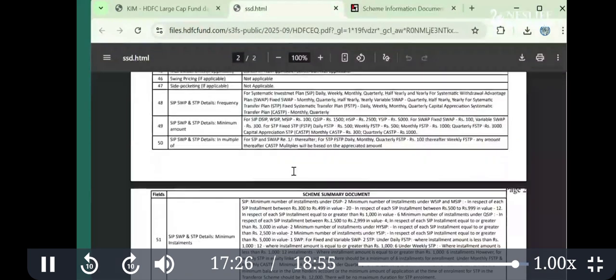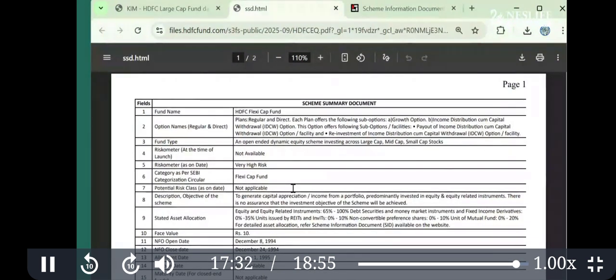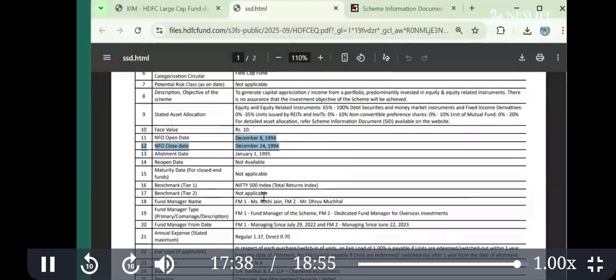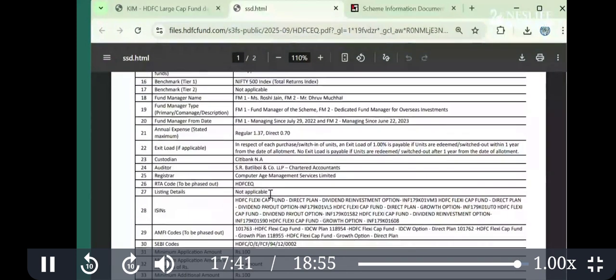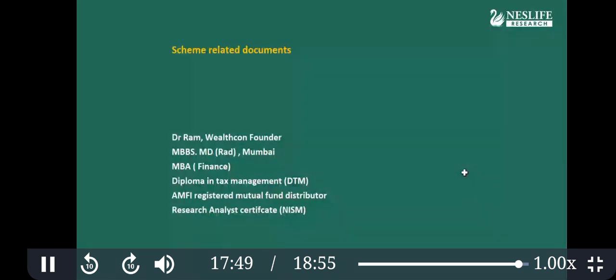For example, I downloaded one scheme summary. It's one to two pages, so you can start with reading this scheme summary as well. Everything is mentioned: when it was started, what the benchmark index is, and a summary. This is a once in a lifetime understanding or reading. Once you read one or two scheme related documents, thereafter you don't have to read all this again.